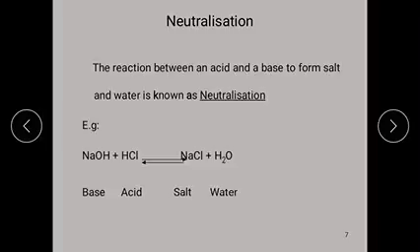Okay, sodium hydroxide, the base, reacts with an equal amount of HCl to form sodium chloride plus water. Then it is a neutralization reaction. Here sodium hydroxide is the base, HCl is the acid, and NaCl is a salt. The water molecule is an undissociated water molecule. Then it is a neutralization reaction.